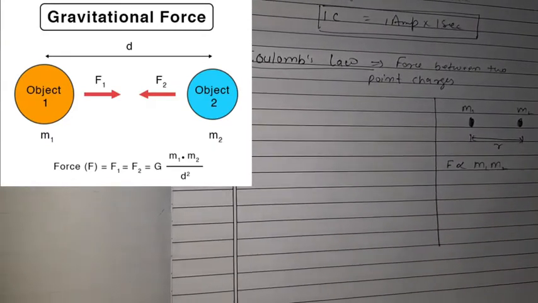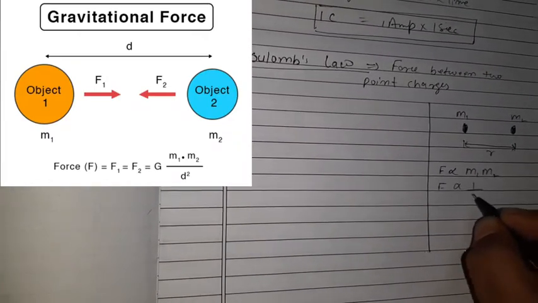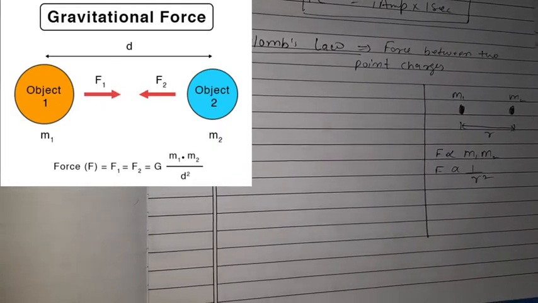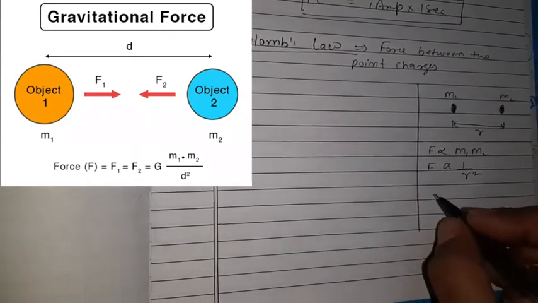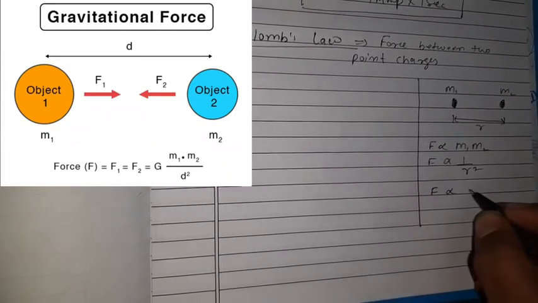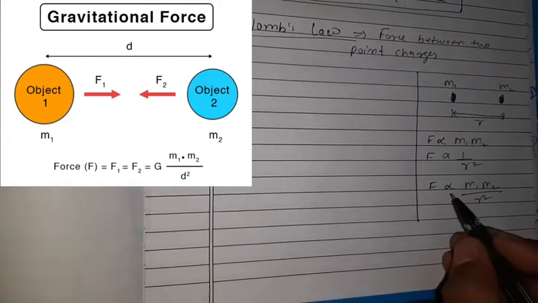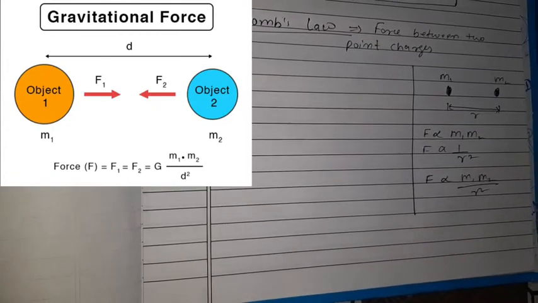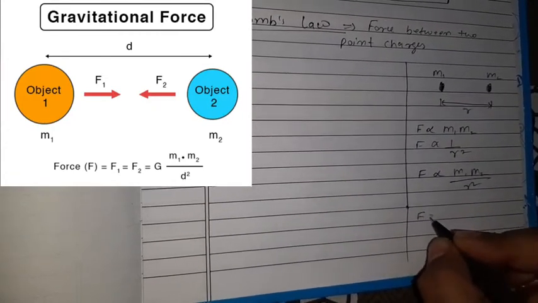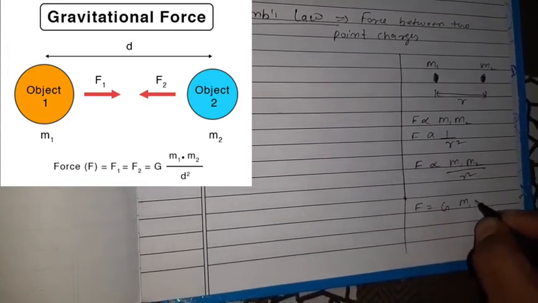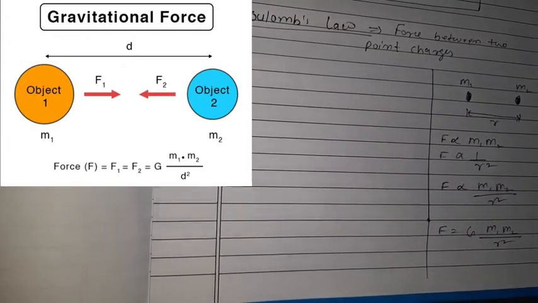directly proportional to the product of their masses and inversely proportional to the square of the distance between them. So if we combine them, we get m1 m2 upon r square. In place of this proportionality, we apply a constant, which is G. So F equals G m1 m2 upon r square. This was the gravitation law.